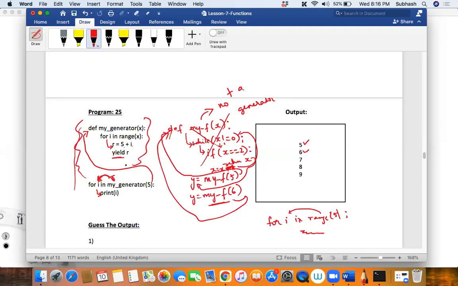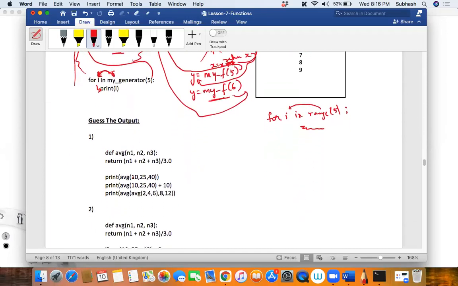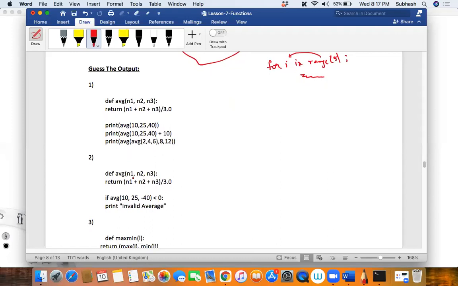Is that clear? Okay. Now, shall we do the guess the output quickly, my dear friends? Yes, sir. Okay. Quickly tell me what is the output of this, Akshata. Quickly, you should be very quick. 10, 25. Wait, one second. Okay. Now tell me. So should I explain the steps or only the output? Explain the steps first.